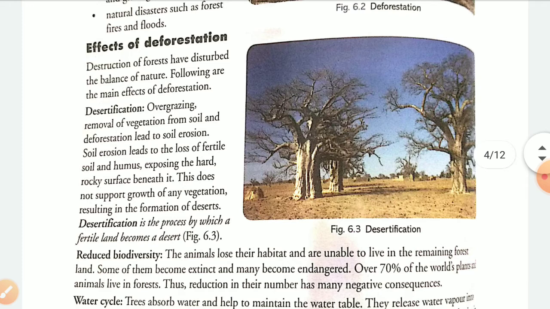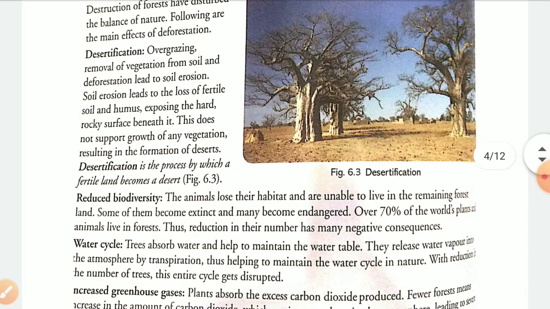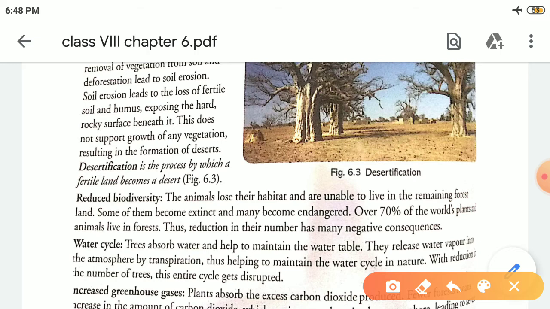What will be the effect? How will this deforestation affect us? If you see, it will bring desertification in us. How? Desertification means the process by which fertile land becomes desert. Yes, you know what a desert is? We easily know what desert means.